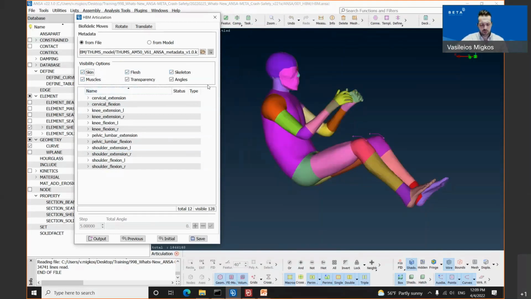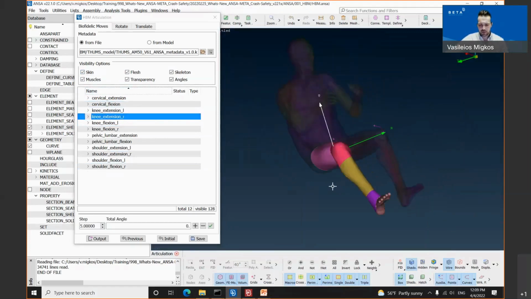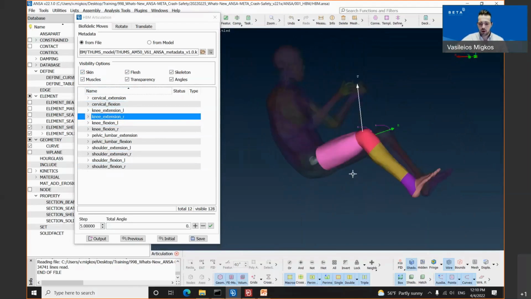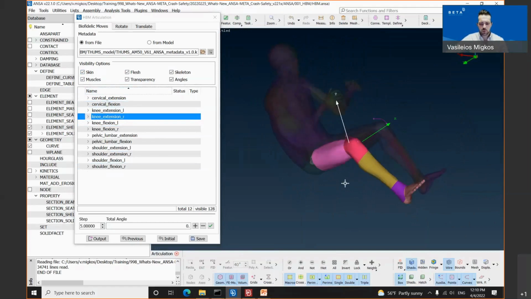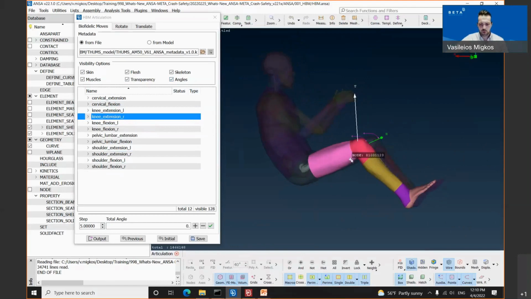We have 2 other options or checkboxes, the transparency and the angle. Regarding the transparency, once the user selects one of these complex movements, let's say that we will select the knee extension, and the checkbox transparency is still activated, the tool does the following. It highlights only the knee, and it sets the other parts of our human body model in a transparent mode. Apart from these, we will notice in a couple of minutes, once we have selected the angles, then the movement and the rotation of the parts will be highlighted inside the model window.